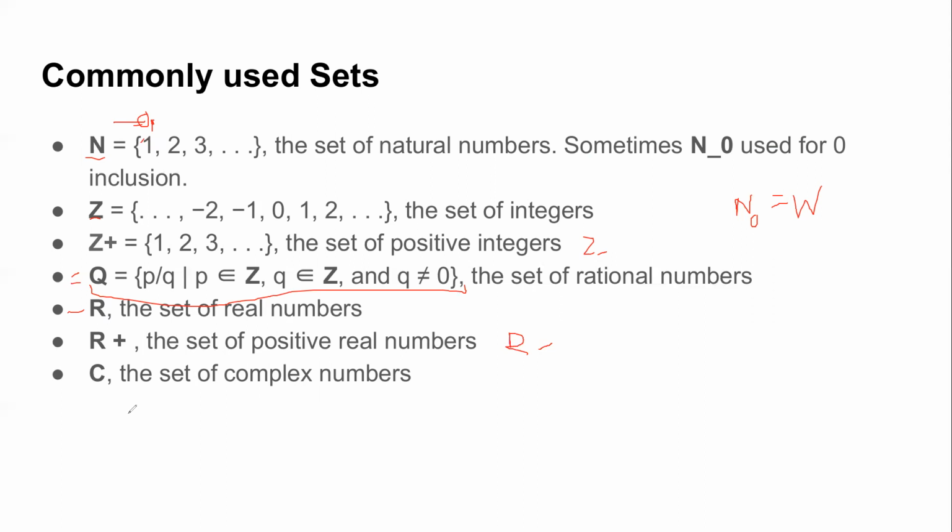Okay, so far we just saw what is a simple set. It's an unordered collection of distinct objects. And then we saw some notations of it. One was the roster method, wherein you list all the members. And the second one was set builder notation, wherein you specify the property. Okay, and then we saw these commonly used sets, which are natural numbers, integers, real, rational, and complex numbers.